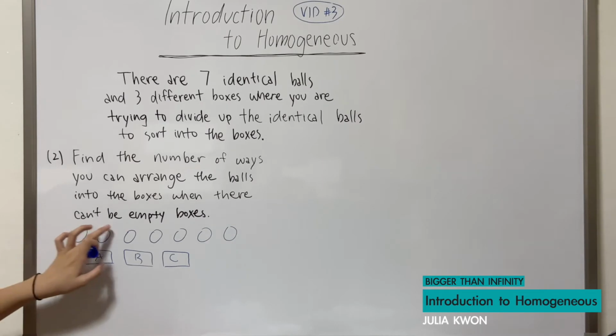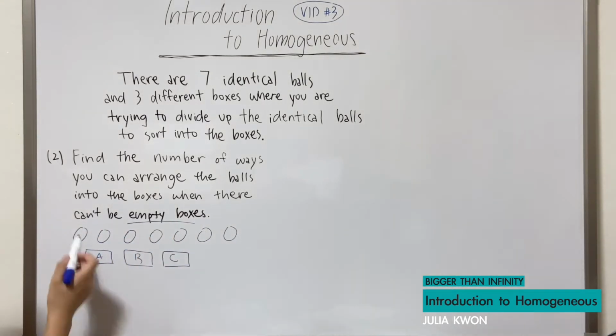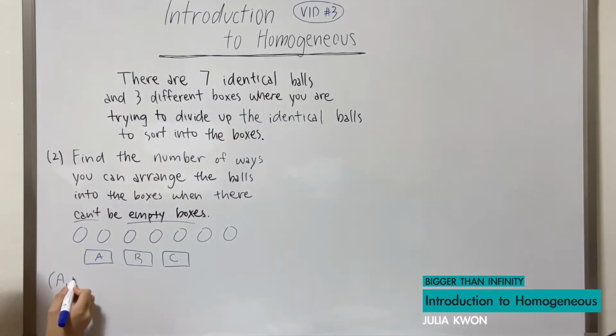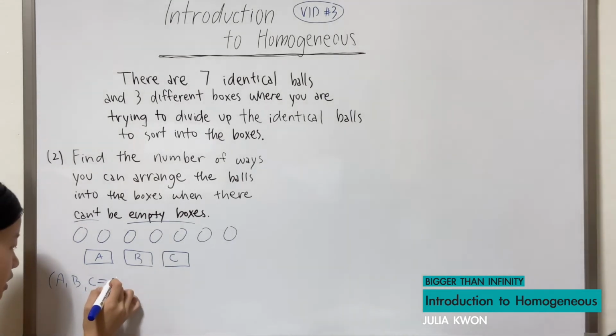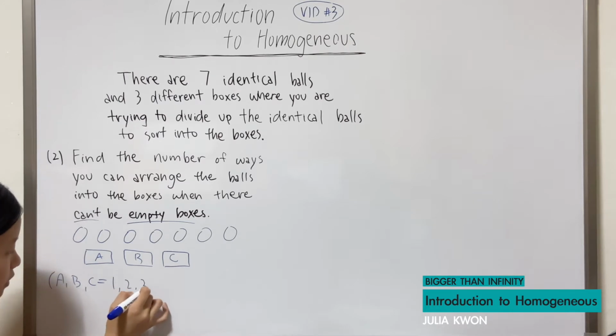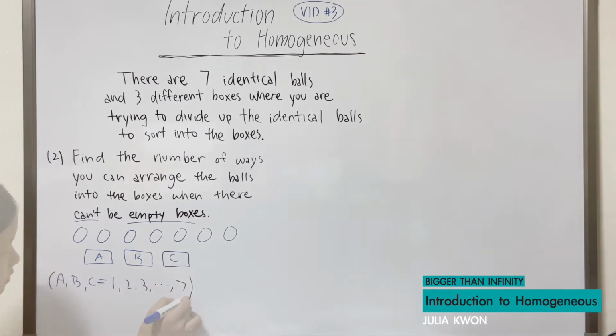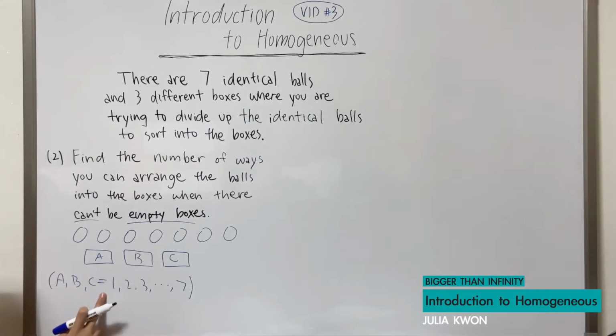And when it says there cannot be any empty boxes, it means that the number of balls in each of the boxes can be 1, 2, 3, and so on until, of course, 7. There cannot be 0 balls in a box, because that would mean that a box is empty. And so the answer to this problem is not 3 homogeneous 7. Instead, it will be a different answer, since it does not include a 0 here.